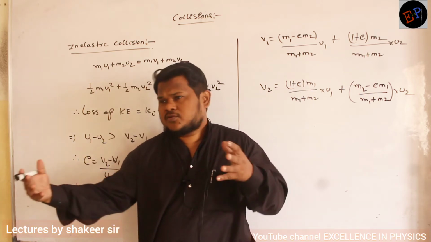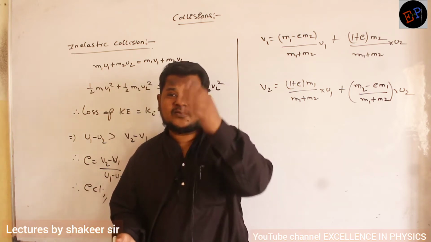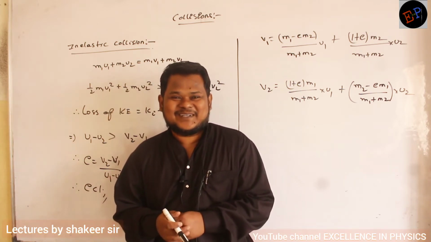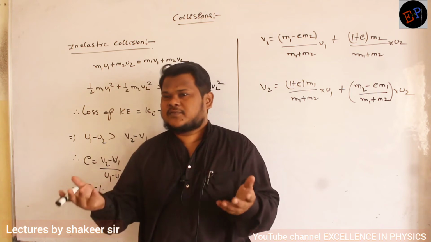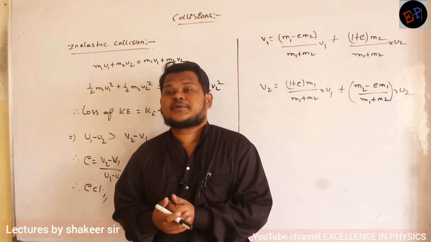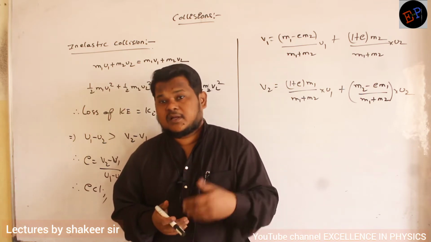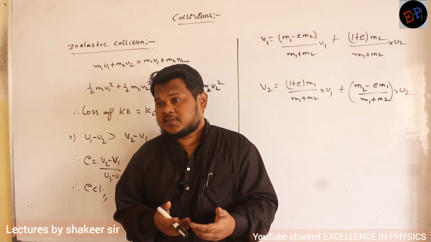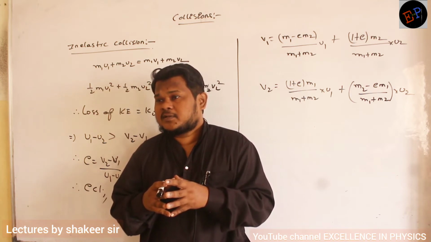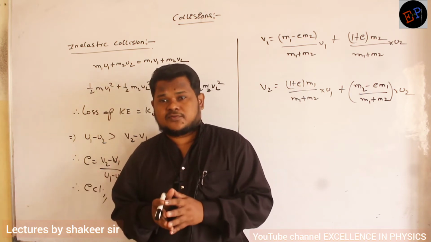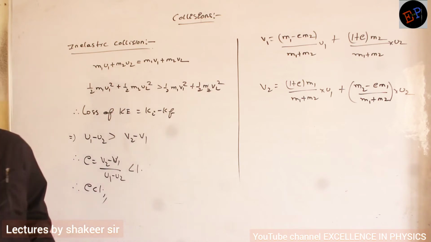For example, you should have seen two cars colliding, two bikes, two vehicles, or running and hitting a wall; that is a collision. Understood now? In this type of collision, definitely sound will be produced. Sound is a form of energy. Who produced this sound? The initial kinetic energy itself has converted into other forms of energy. Light may be produced during collision, heat may be produced, sound may be produced, and the shape of the bodies will change. Shape of the bodies changing means some of the kinetic energy is stored as potential energy also. Are you able to understand? So therefore, in this type of collision, definitely there will be some loss of kinetic energy.